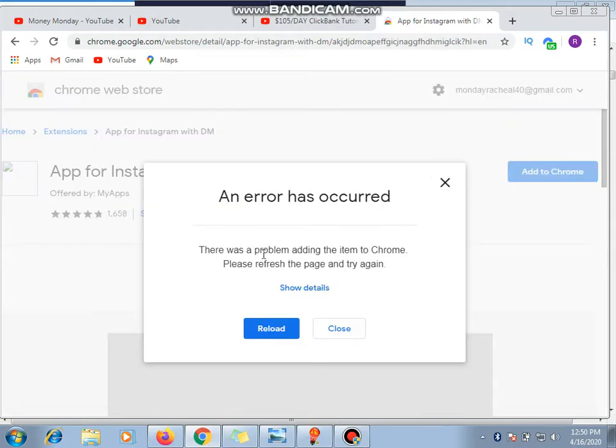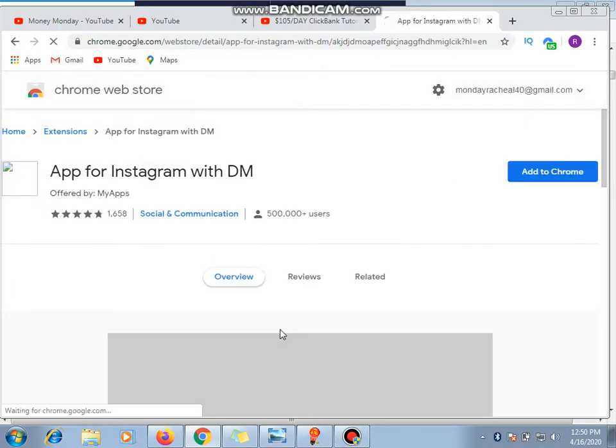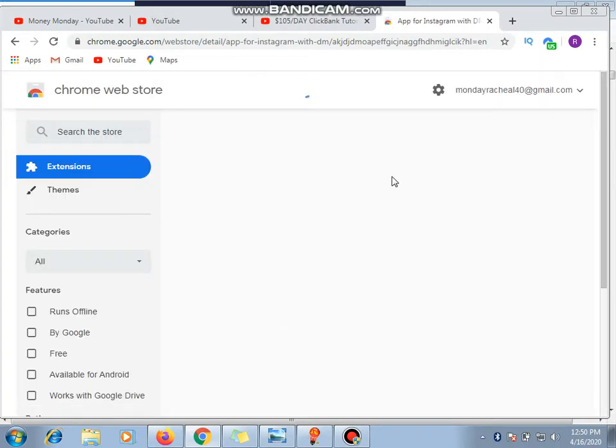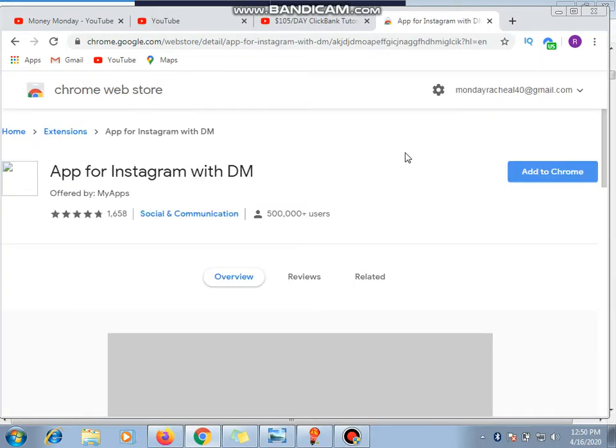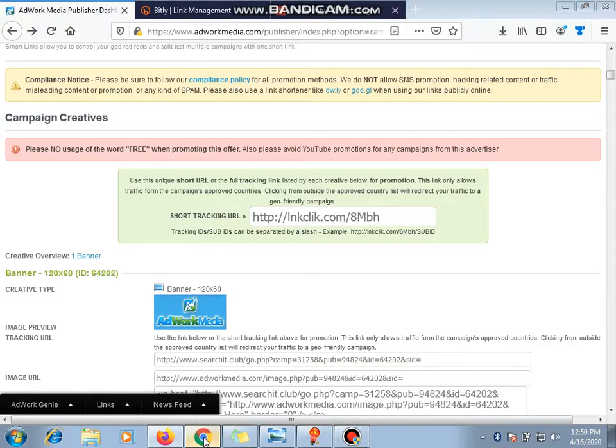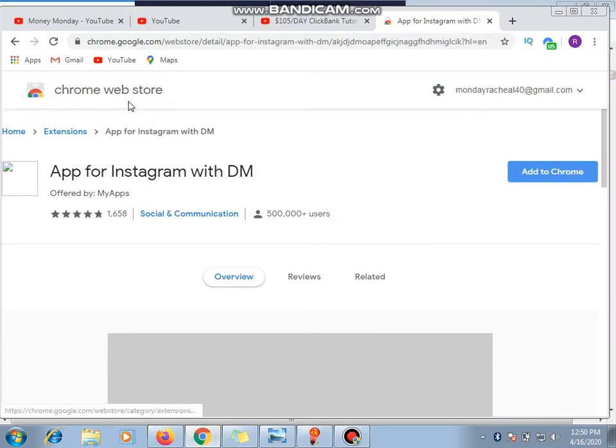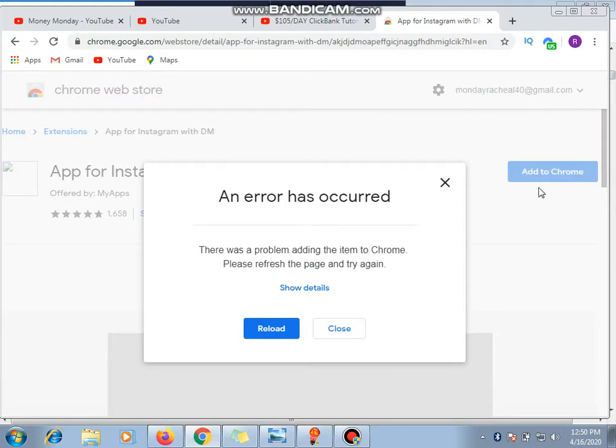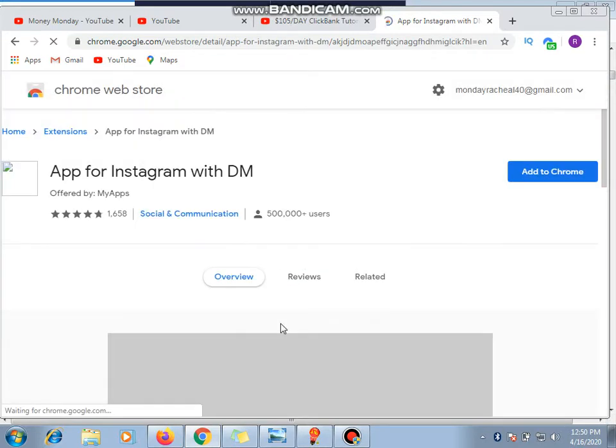So an error occurred. There was a problem adding this to Chrome. Reload. Now if you see, I've already added this to Chrome before, okay? So you can see it here. Okay, it's not there. Oh, where am I? Okay, then Chrome Web Store DM. So add to store. Reload.